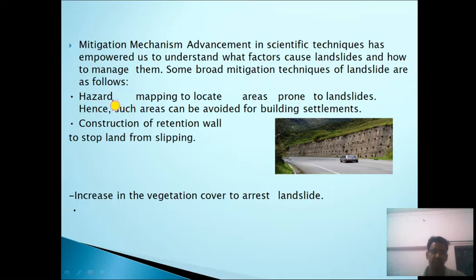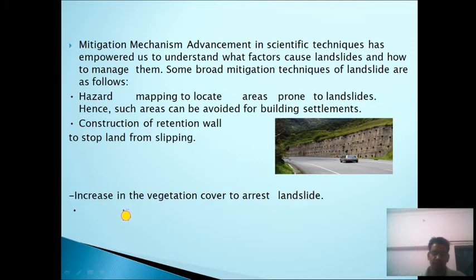So these are hazards mapping through remote sensing and GIS to locate the areas prone to landslides, such areas can be avoided for building settlements. Another is construction of retention wall to stop a landform from slipping. As you can see here, retention wall created which prevents slipping of land from the upside.